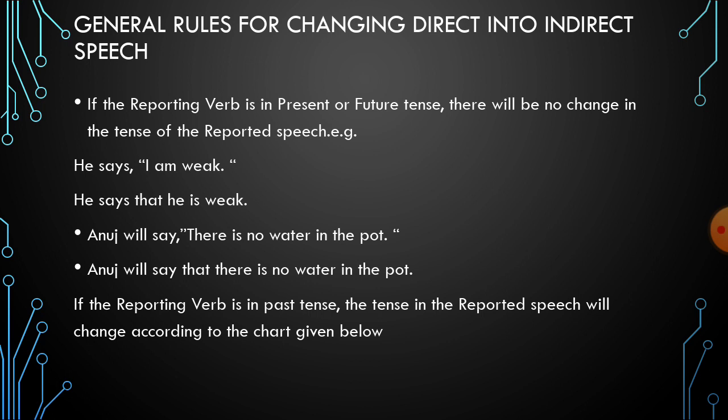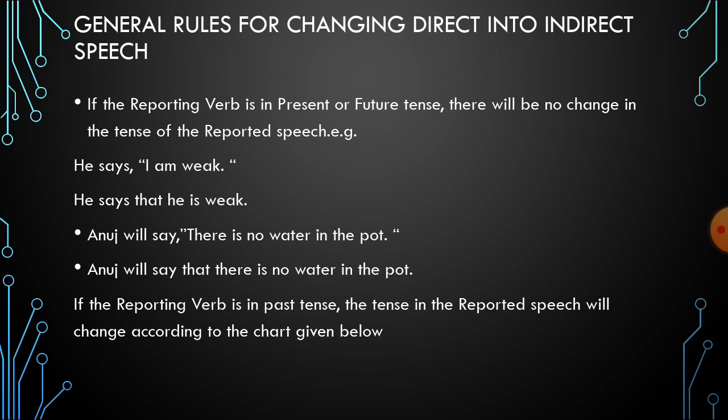Look at the example: he says. Now "he says" is a reporting verb which is in present tense. "I am weak." So according to the rule, because our reporting verb is in present tense, the reported speech will remain as it is. He says, in order to remove commas, we will have that he is weak. So this is the indirect form of the sentence.